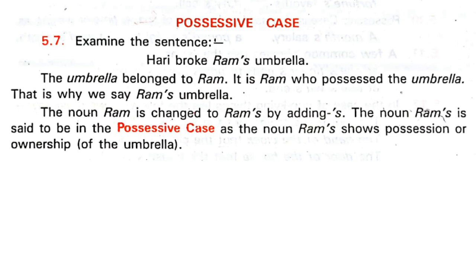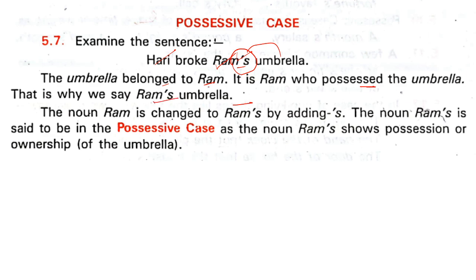Now examine this. This is the possessive case, which is important here. Harry broke Ram's umbrella. See here, the umbrella is Ram's. The umbrella belonged to Ram, so it is Ram who possessed the umbrella. That is why we say Ram's umbrella.